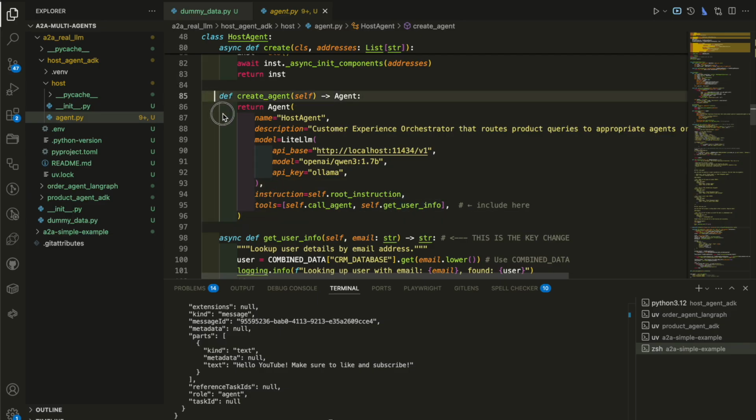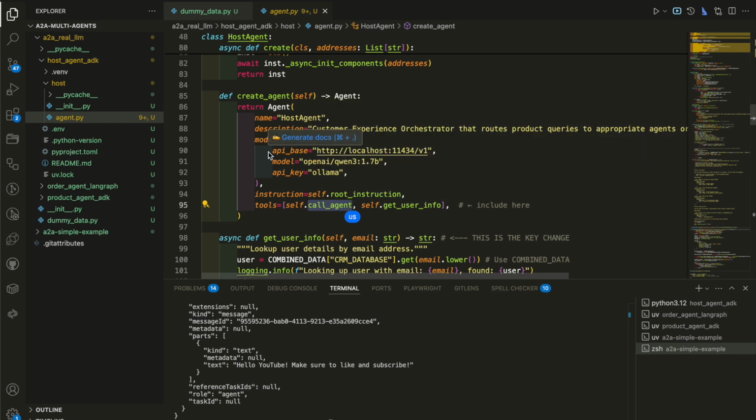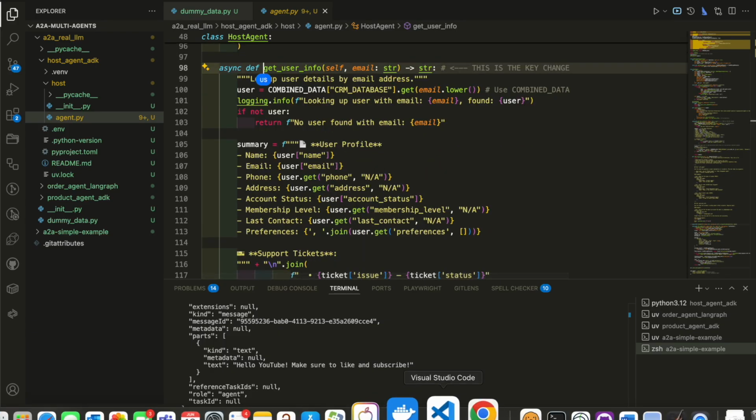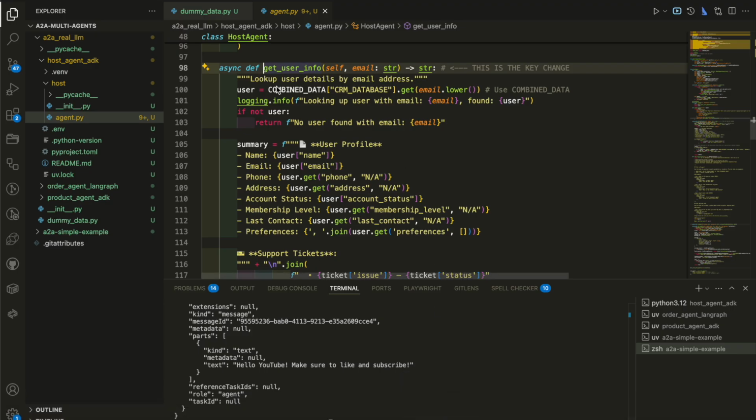So this is how we define an ADK agent. You already know this one. If you watched the video, you see it's an ADK agent. We pass the model, instruction, and tools. So tools includes calling the agent. It can either call an agent if it doesn't have the functionality to do what you ask, or it can use its own tool. So this is its own tool. I showed you that in the first example when I asked for the user details, and it called get user info. So the get user info is this one.